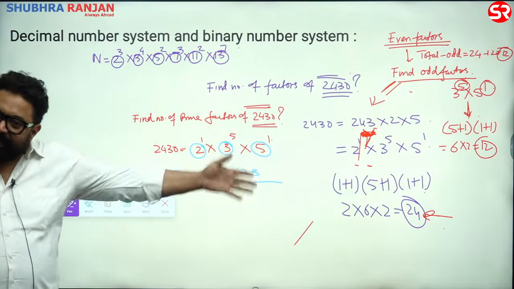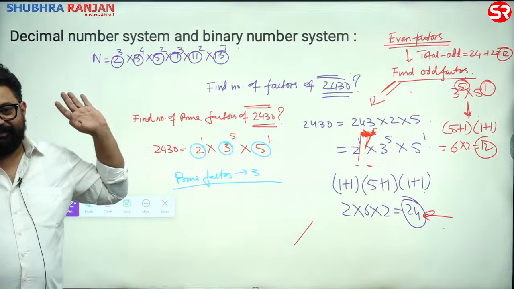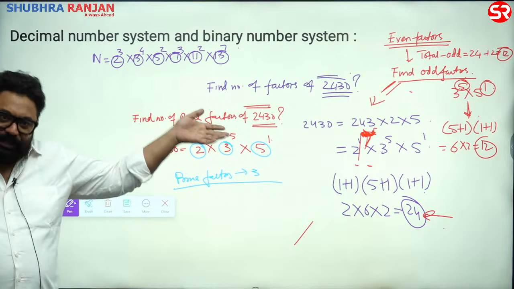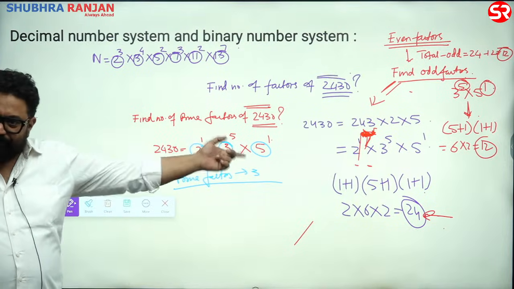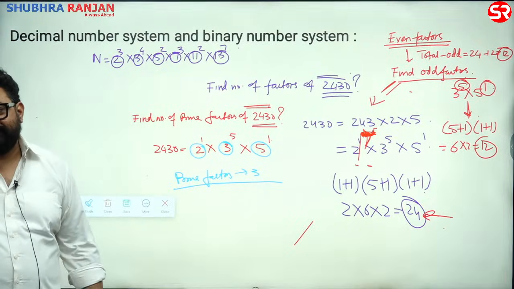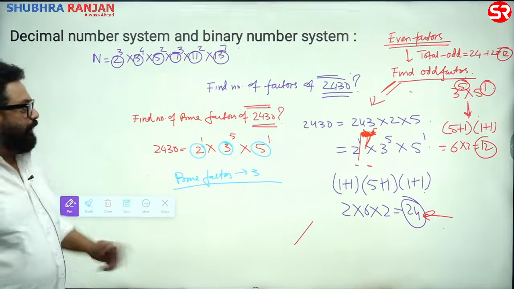Write as many as the prime numbers written. That's it. Is it clear now? It's not tough. Count the prime numbers in the factorization base. Is it okay? All right. So